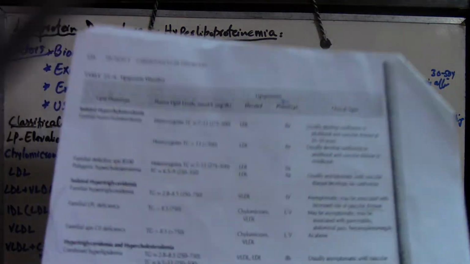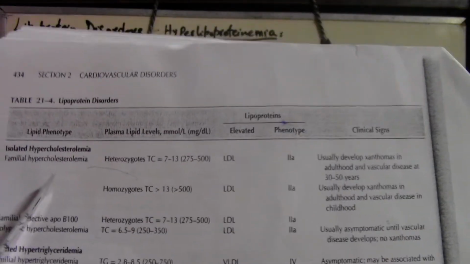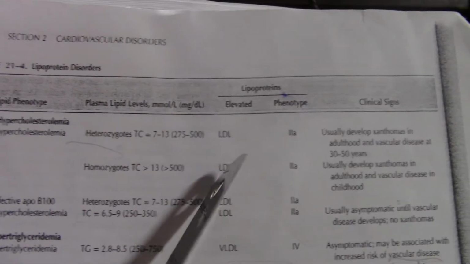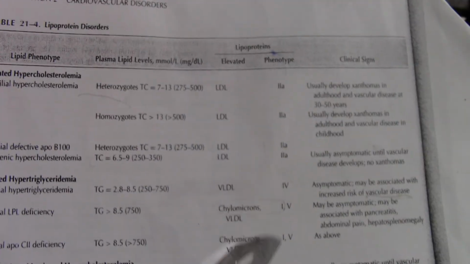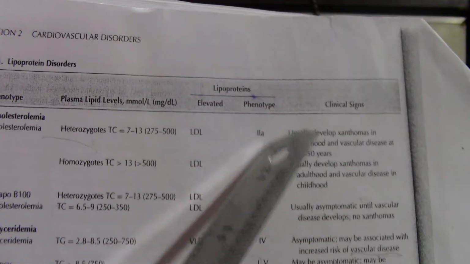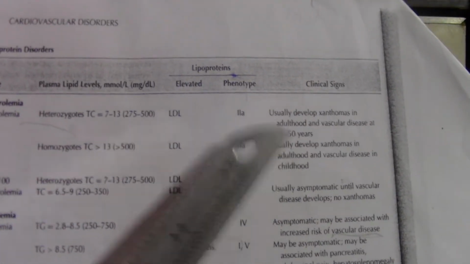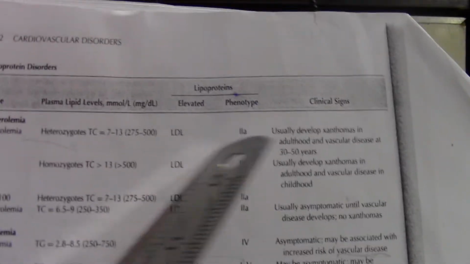And you have to concern this Table 21:4, lipoprotein disorders, right? I copy it from this, the familial hypercholesterolemia, that is the heterozygous and homozygous, right? This column is showing the elevation of which lipoprotein, and which type of phenotype of lipoprotein is present. Phenotype means physically which one is this, right? So we are now considering the heterozygote and the homozygote. Let's start with the heterozygote.